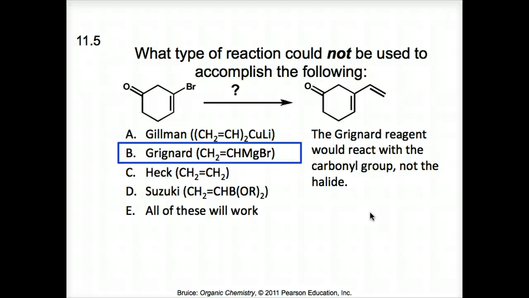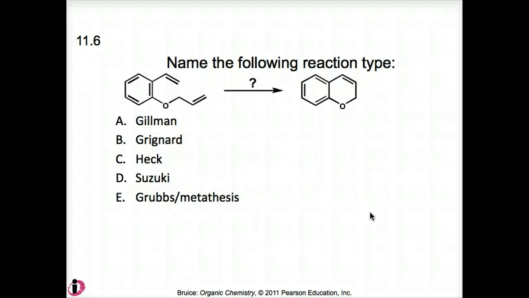Okay, here we go. Name the following reaction type. Okay, this is our last practice problem. So take a look at this for a minute before we get to the answer. Okay, taking a look at this, you'll see we didn't write it in here, but if you notice, we form a bond between these two, we are going to lose a 2-carbon component of this molecule, which will be ethene. An ethene product tells us that it must be a metathesis reaction.